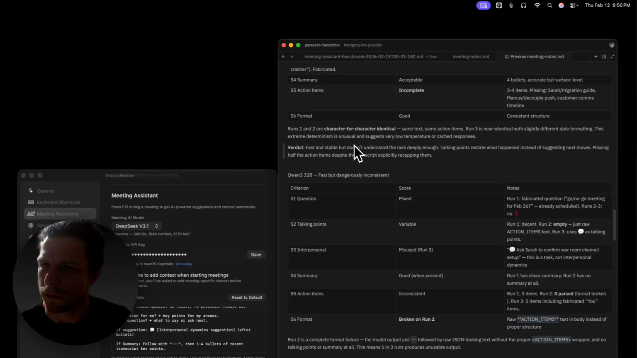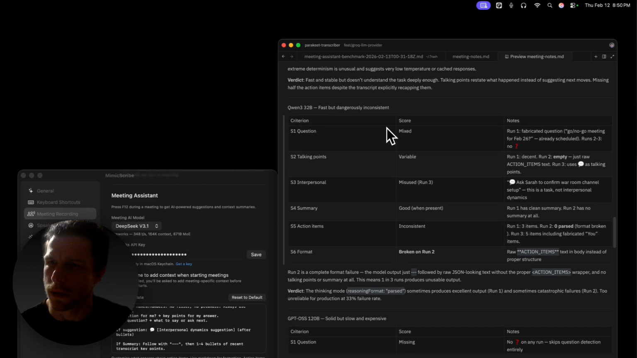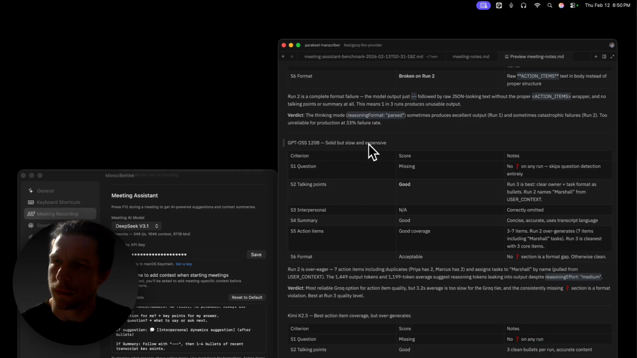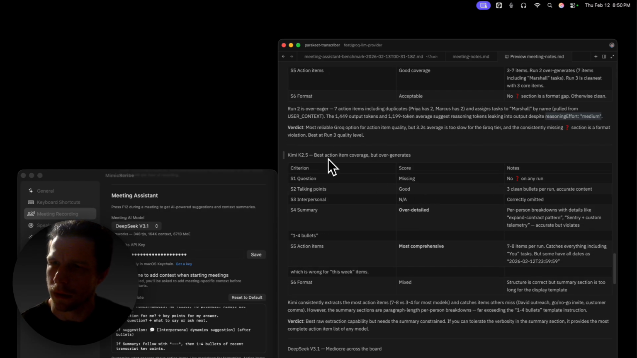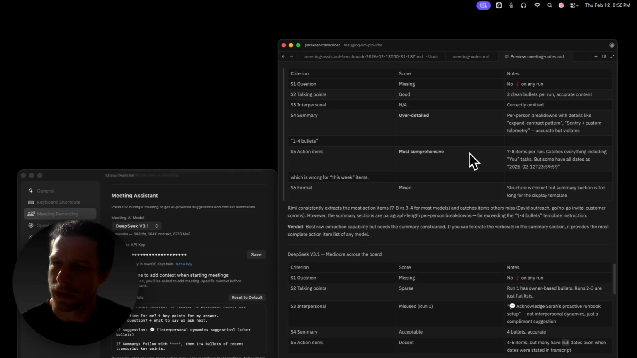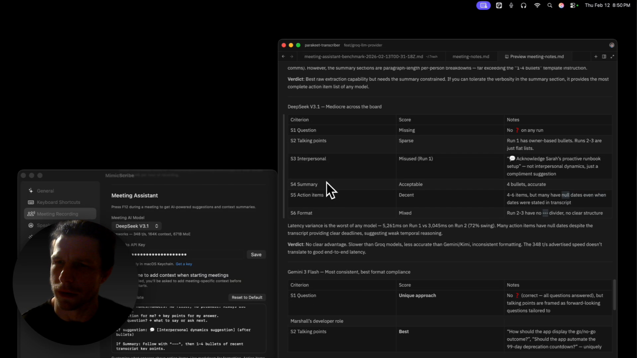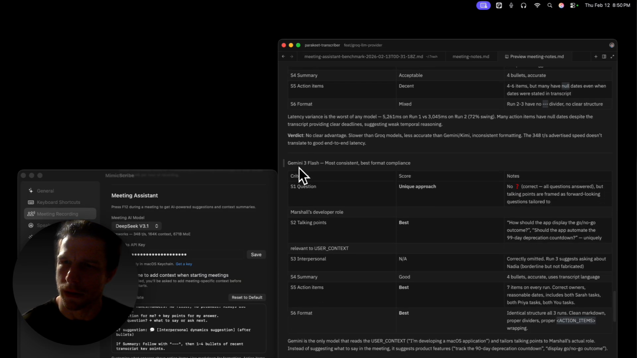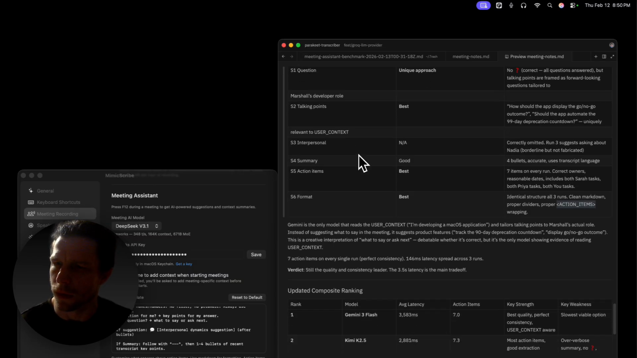GLM 4.7 was disqualified. Qwen, fast but dangerously inconsistent. The GPT, solid but slow and expensive. Kimi, best action item coverage, but overgenerates. Mediocre across the board of things. And this one, I felt that my experiments with it went a little bit better, so the latency isn't super great. Most consistent, best format compliance here.